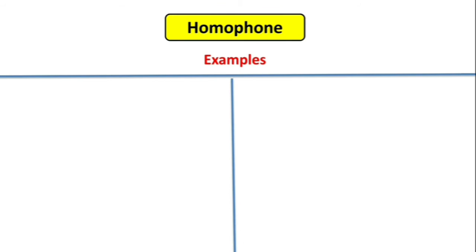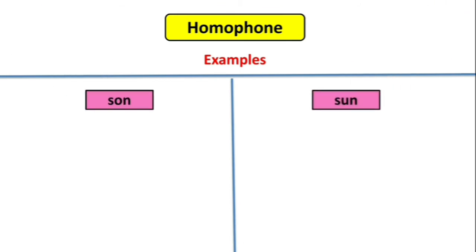Now, the next words are son and sun. Now tell me, is there any difference in sound of these words? No, right? Now children, look at the spelling of both the words. One is SON, and the other one is SUN. And both words have completely different meaning.